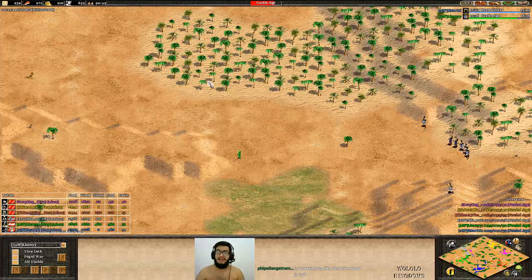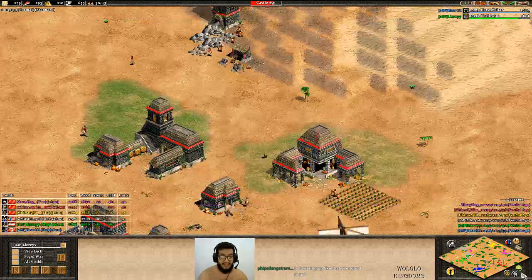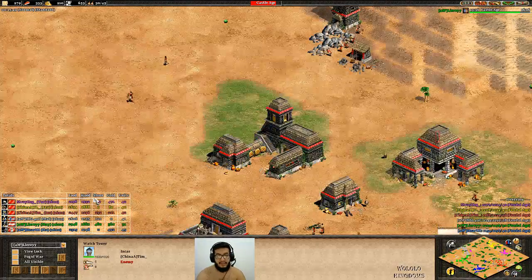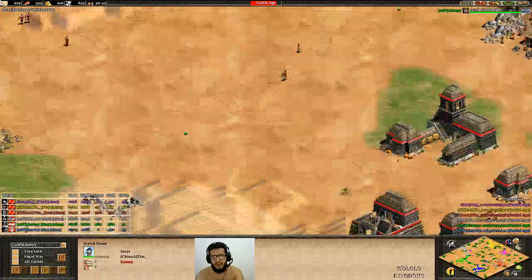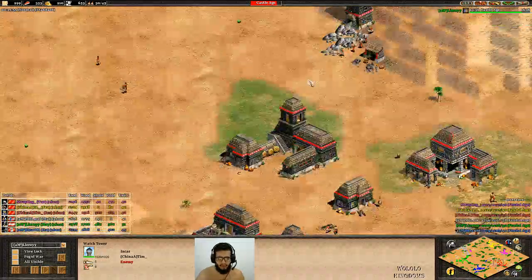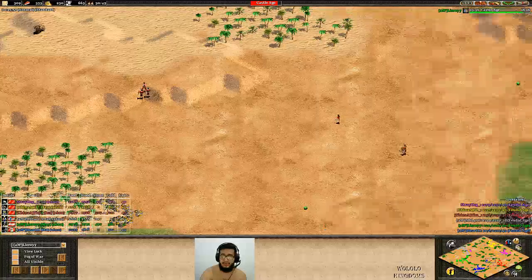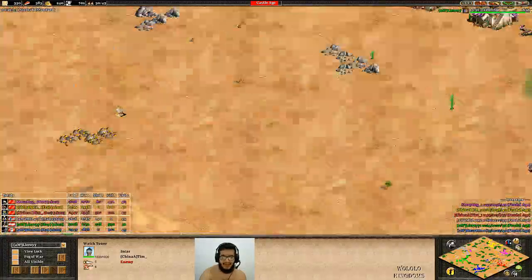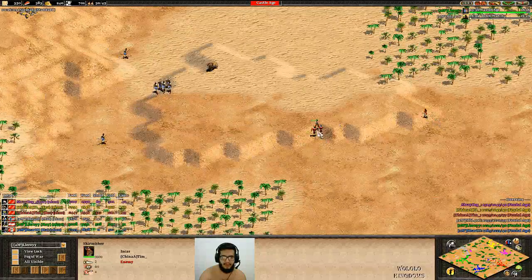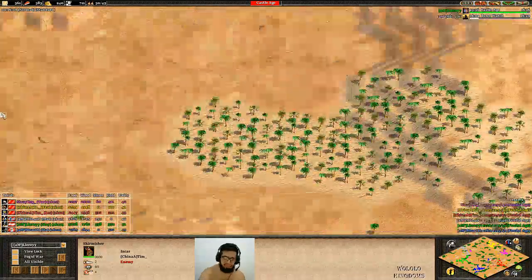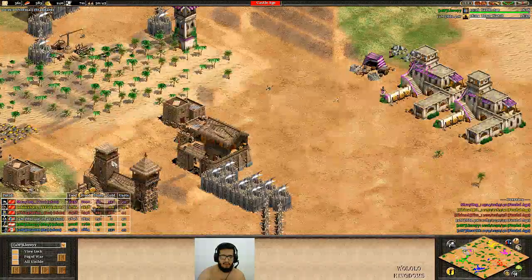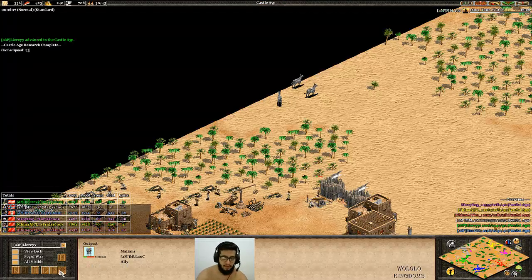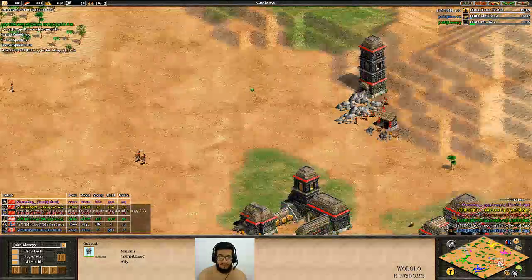I think that it's only necessary when you do strategies like rush and you need some kind of defense for yourself. But in this specific situation here, I would much rather go for 2 archery ranges than doing towers, because with the towers you cannot protect your ally, and that might be the problem here. But Ting has a few skirmishers. Let's see. So it's not that great, but sometimes situationally it might be good. In this case, I don't think so.